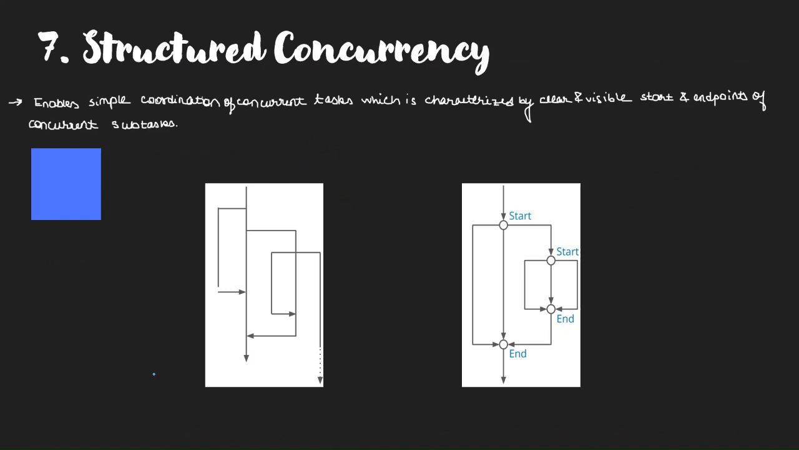Moving on, we have structured concurrency. Now, what is structured concurrency? Concurrency, we all know it exists, but the simple coordination of concurrent tasks, which is characterized by the clear and visible start and end points of a concurrent subtask, is what we call structured concurrency. Right here, we have this unstructured code, and we are unable to understand from where subtasks have been started and where they are ending, which basically leads to a lot of confusion. And here you can also see an orphan thread.